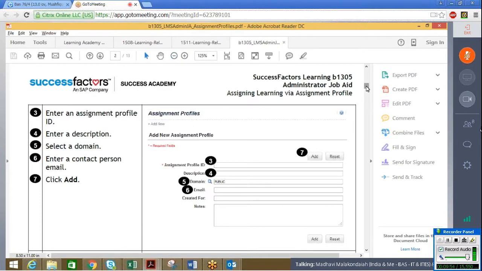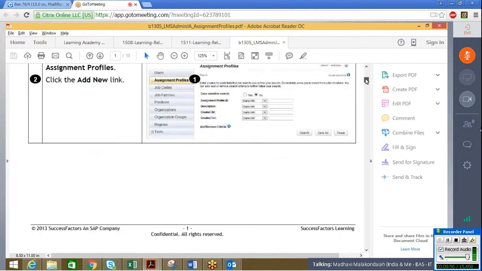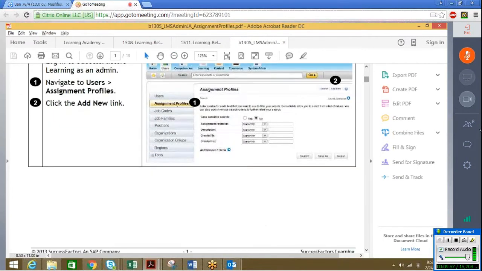So, I have navigated to the user tab, selected assignment profile, and clicked on add new. They have clearly given steps 1, 2, 3 and the description of what you have to do.